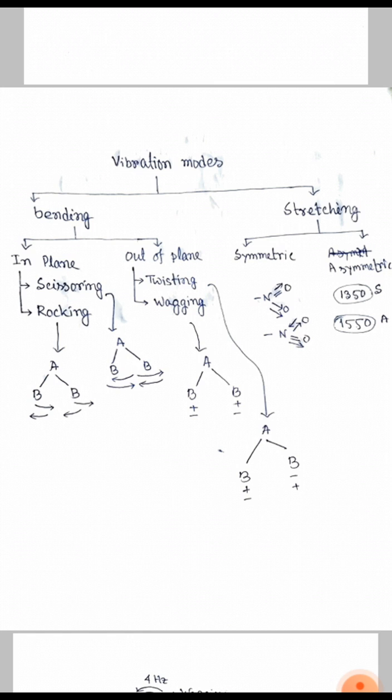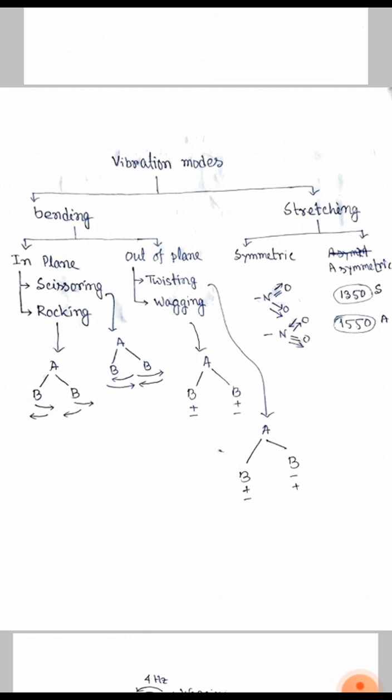Now bending is of two types. One is in plane and another is out of plane. In plane there are two types of bending: one is scissoring and another is rocking. For example, we take a molecule like AB2. In scissoring, both B go opposite to each other or come towards each other, and in rocking both B go in the same direction.